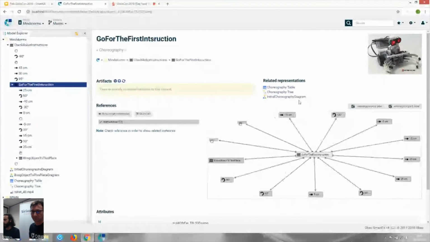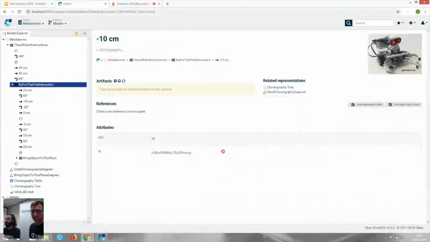I can move elements in this representation, and if I click on an element, I can go to the details page of this element. We like to call this representation the DAISY representation because it shows a central element with all the peripheral elements all around, and it gives an easy way to navigate and to browse your repository.